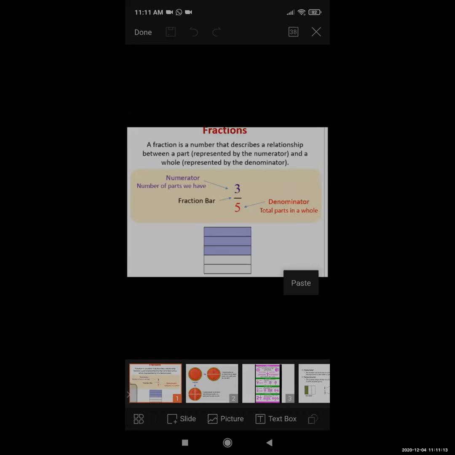Correct? I already explained this before the Diwali vacation, but today I am going to start it again because of how many days gap there is. Some students do not remember what a fraction is, so that's why I'm going to show you again. The fraction means what? A fraction is a number.